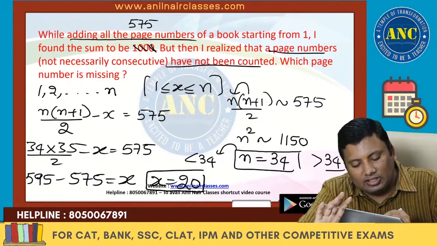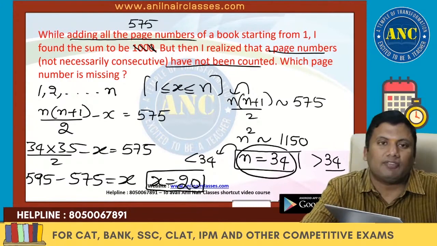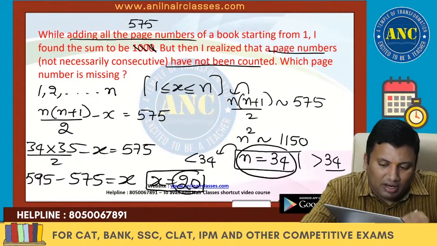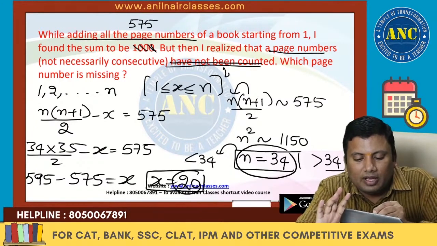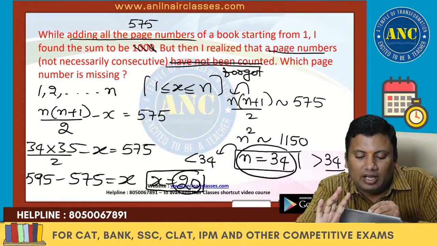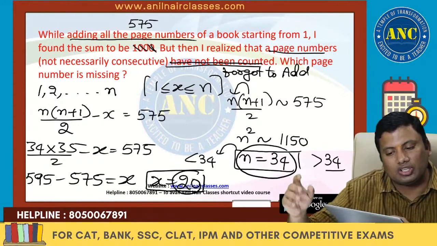So the answer is, how many page numbers are there? 34. Which number did he forget to add? 575 is for the forgotten page. 1000 is for double counting. Two questions I will solve.